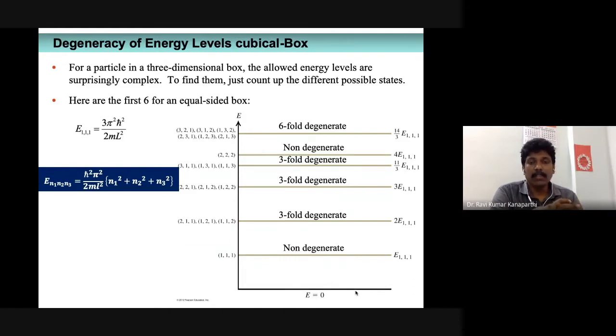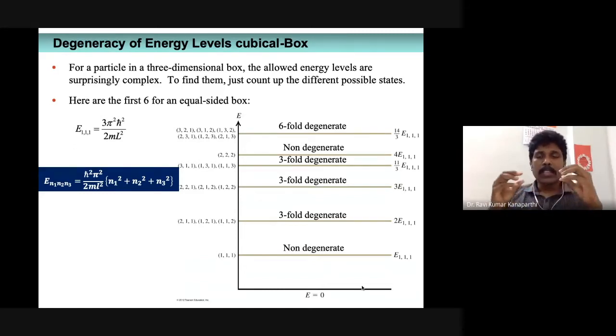You can realize that these three states, whether it is a 2-1-1 state, a 1-2-1 state, or a 1-1-2 state, all have the same amount of energy. Therefore, these are what we call degenerate states. Degenerate states means that the energy states have identically the same energy. We have three states with the same amount of energy. What is the amount of energy? That is 6h cross square pi square by 2mL square.